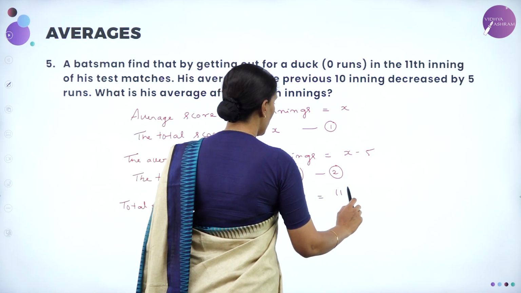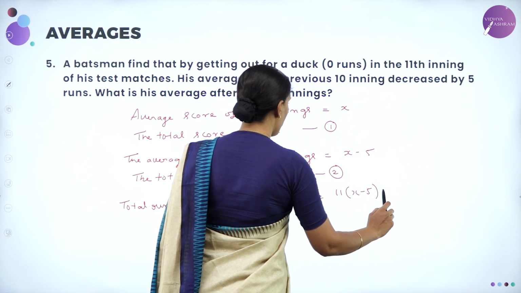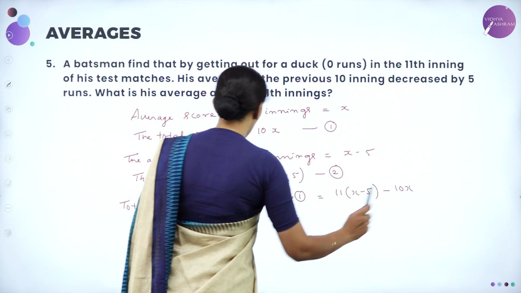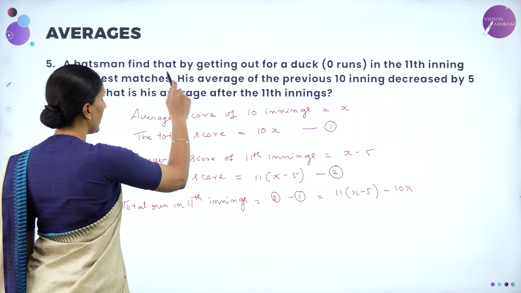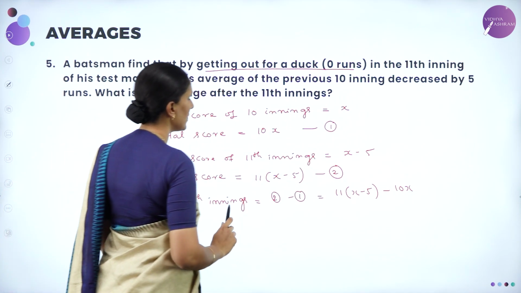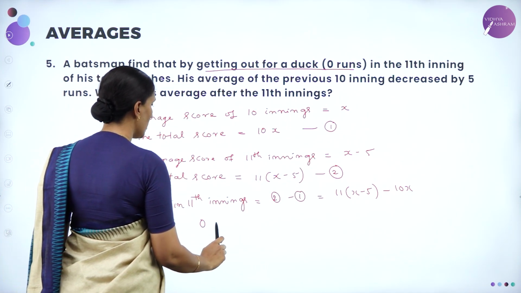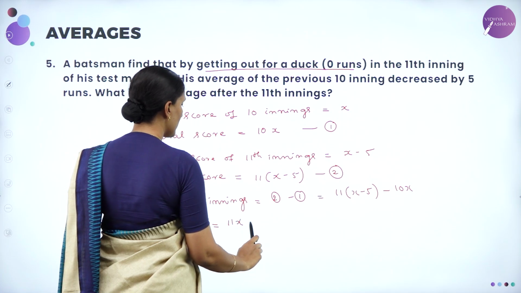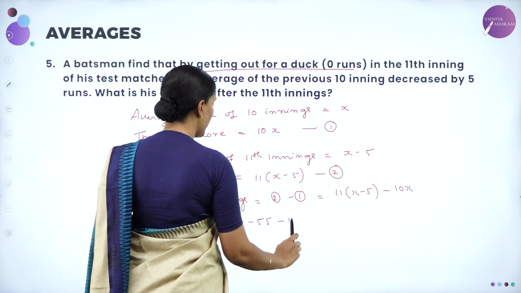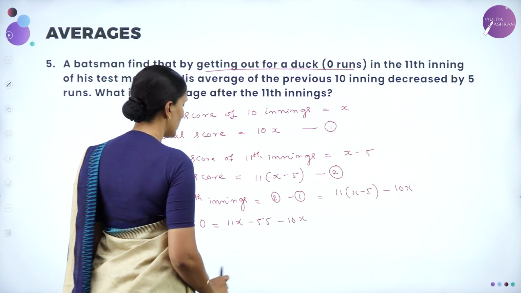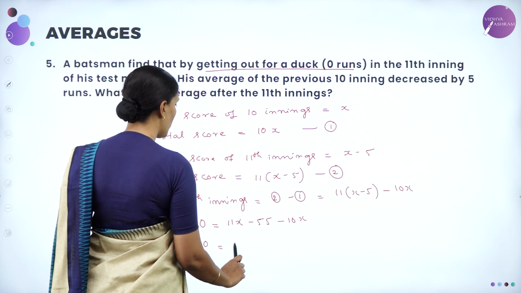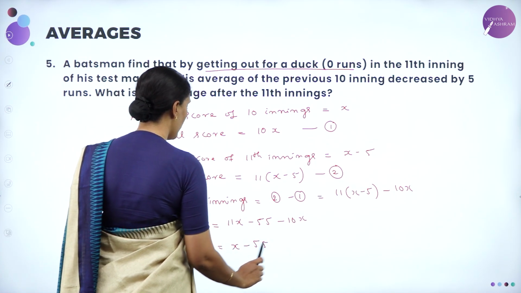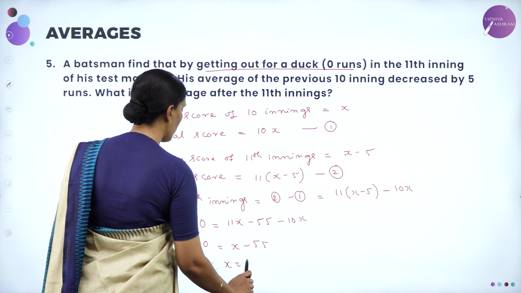That is equal to 11 into (x minus 5) minus 10x. Now the total run scored in the 11th innings is a duck, that is 0 runs. So 0 is equal to 11x minus 55 minus 10x. Next we have 0 is equal to x minus 55. So therefore x is equal to 55.